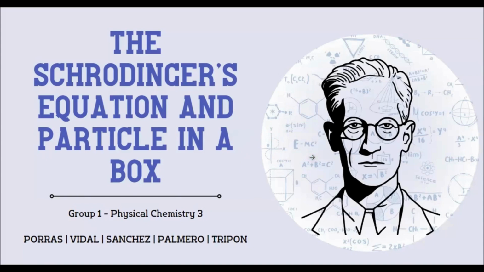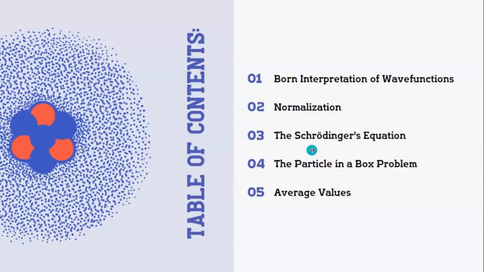We are Group 1, and in this presentation, we are going to discuss Schrödinger's equation and particle in a box. This discussion includes various subtopics. The presentation will start with the discussion of Born's interpretation of the wave function, which will be followed by the normalization. The next subtopic will dive deeply into Schrödinger's equation, followed by the particle in the box problem, and lastly, the average value. So let's begin.